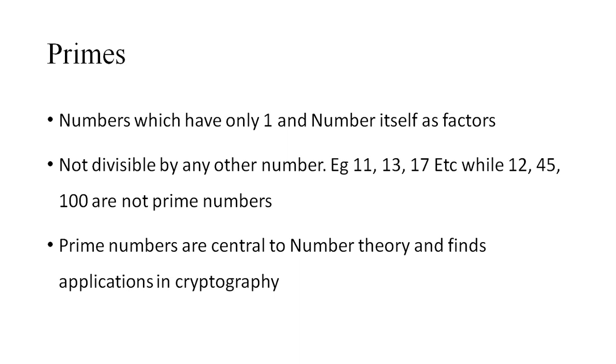While the number 12, in addition to 1 and 12, has other factors like 2, 3, 4, 6, etc. Hence, 12 is not a prime number. 45 also has factors like 3, 5, 9, 15, etc. So 12, 45, 100 are not prime numbers. In other words, if a number is not a prime number, it is considered a composite number.